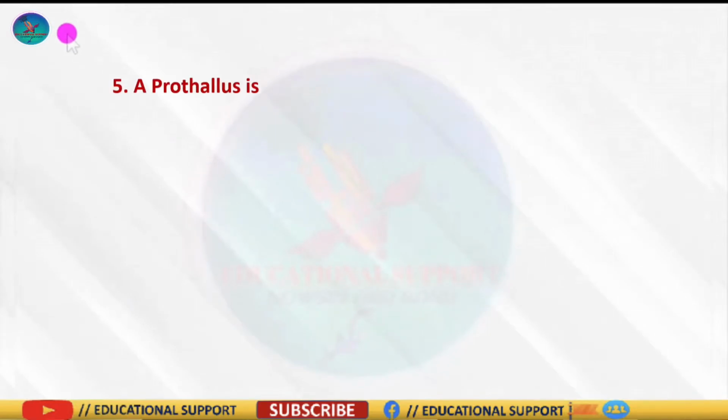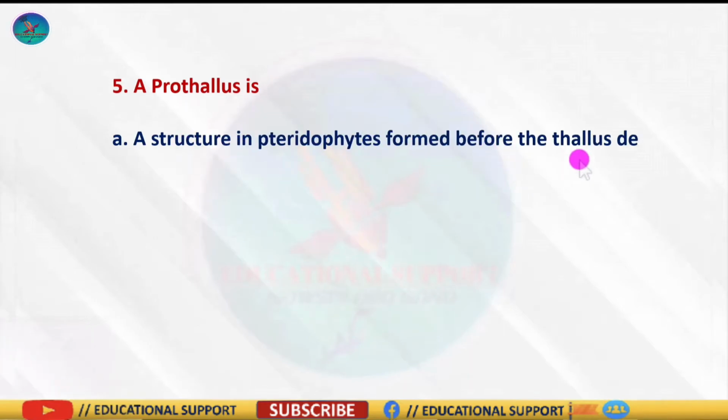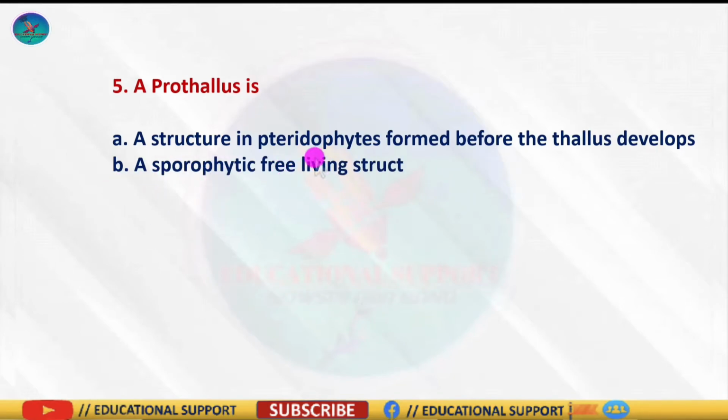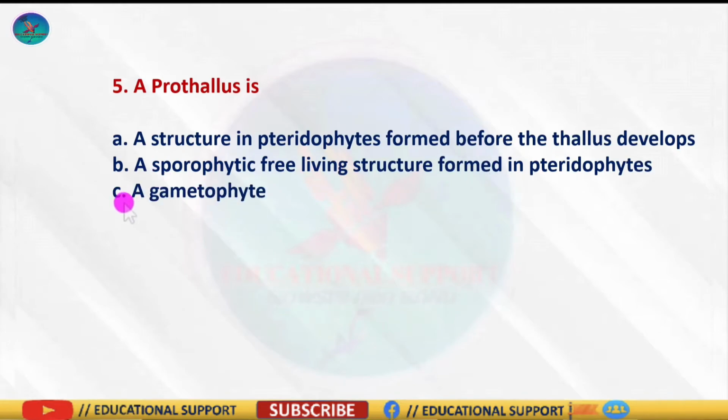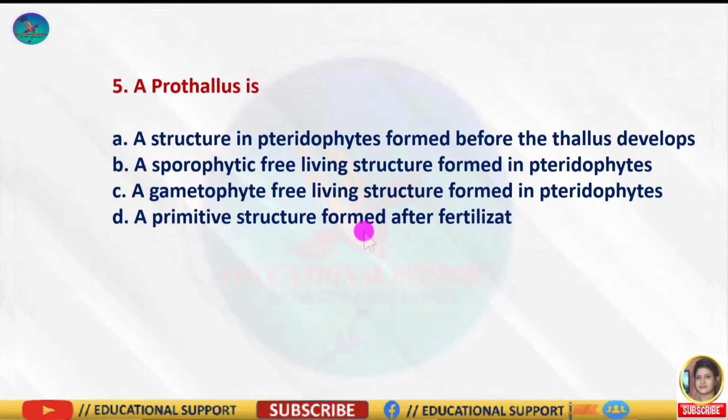Question number 5: a prothallus is, and the options are: A, a structure in pteridophytes formed before the thallus develops. Option B, a sporophytic free-living structure formed in pteridophytes. Option C, a gametophytic free-living structure formed in pteridophytes, and the last one is a primitive structure formed after fertilization in pteridophytes.